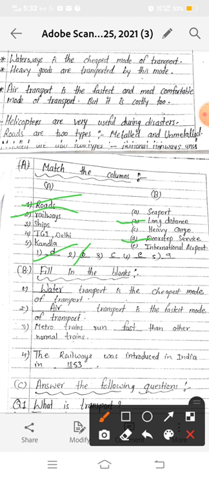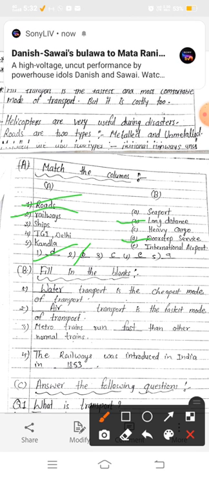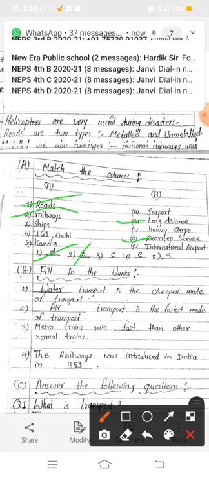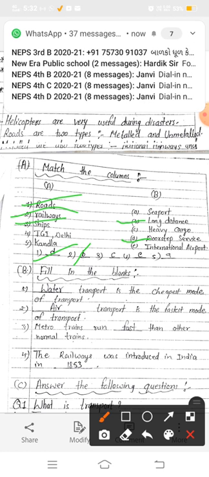We use railway for long distance. If we want to move from one place to another, a long distance, and our distance is very long, we will prefer the railways. Okay, now ships will match with the C option,